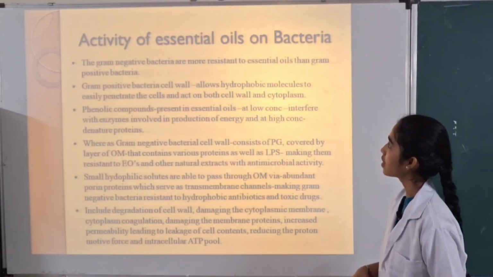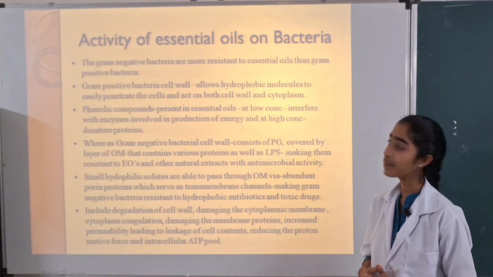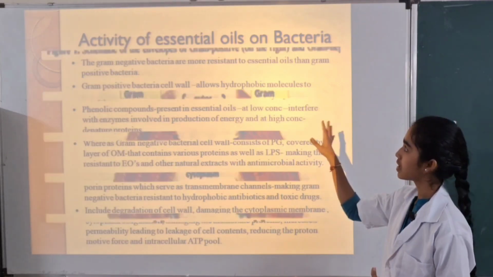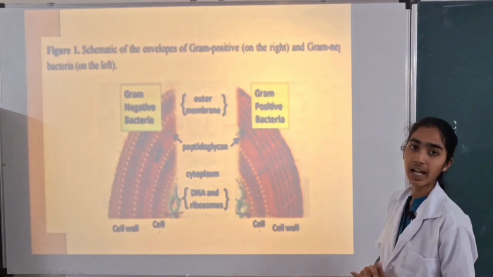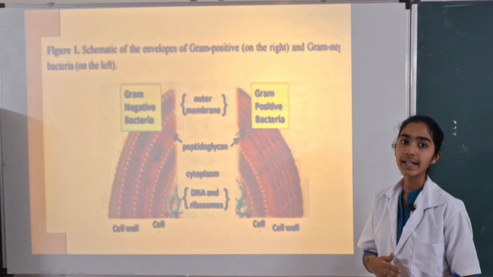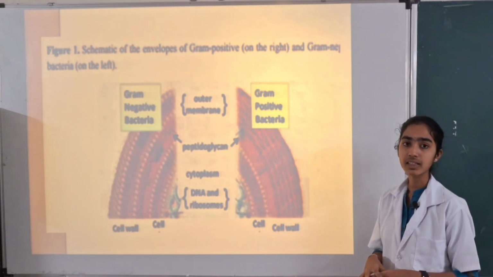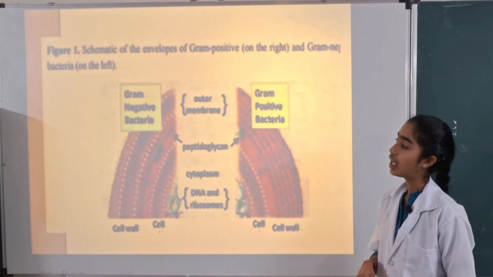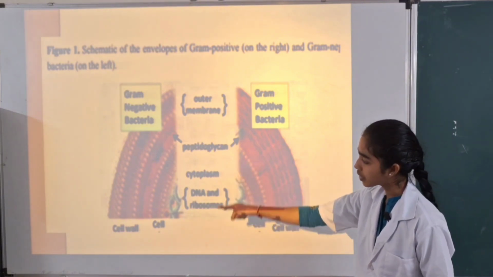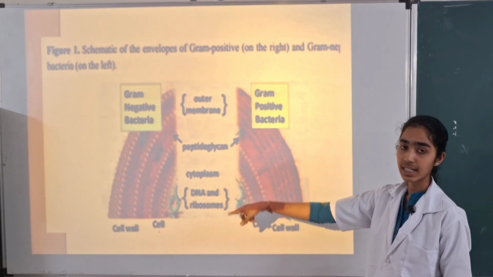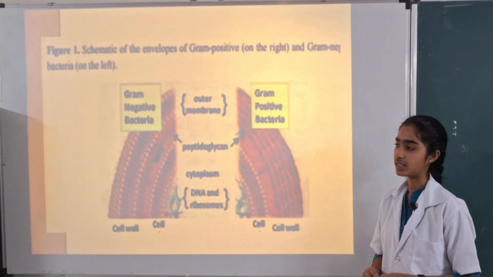Activity of essential oils on bacteria. The gram-negative bacteria are more resistant than the gram-positive bacteria. Now I will explain the activity of essential oils on the bacterial cell wall. Gram-positive bacteria allow the hydrophobic molecules to enter into the cell wall and act on the cell wall. So it leads to cell degradation, decomposition and cytoplasmic membrane coagulation. Whereas the gram-negative bacteria contain the peptidoglycan layer in the cell wall and also contain an extra layer called the outer membrane, which helps in resistance to the essential oils.